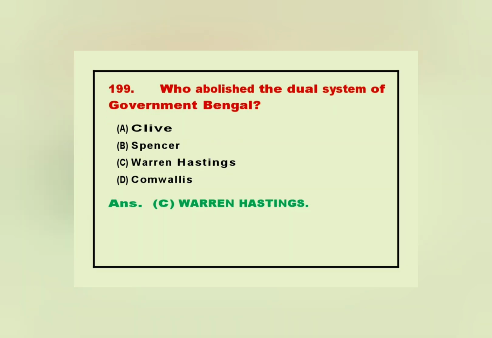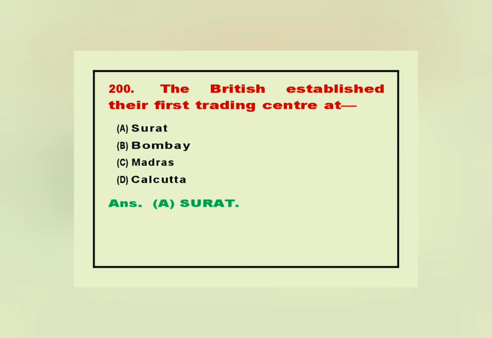199. Who abolished the dual system of government in Bengal? Answer. C. Warren Hastings. 200. The British established their first trading centre at. Answer. A. Surat.